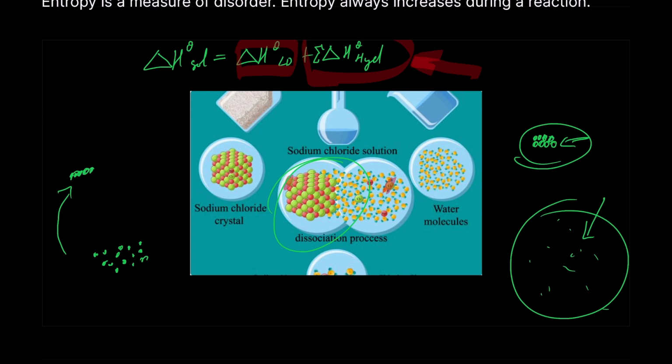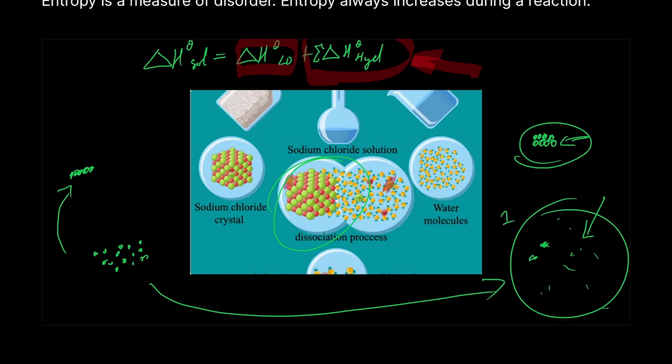However, gases are even more free to move. These are examples of gases, right? They have all the space in the air to move around, and therefore they have even higher entropy than liquids, because they're more free to move around than liquids, and liquids are more free to move around than solids. So solids have the lowest entropy because they can't move around as much. So number one, highest entropy: gases; second highest entropy: liquids; third: solids.